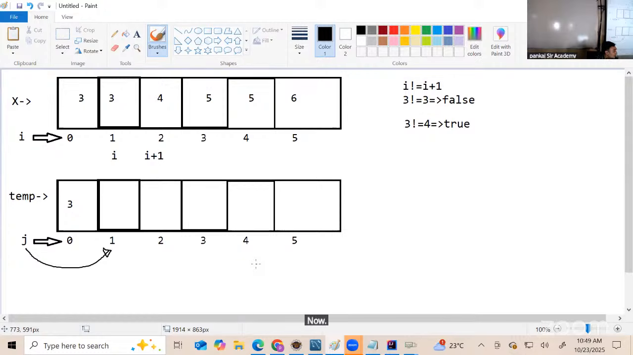Now j is pointing to the next index. I incremented it by 1. Copying the first value is done. Is it done? Yes or no? Yes. Now see the next one.